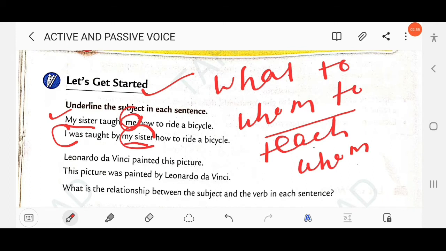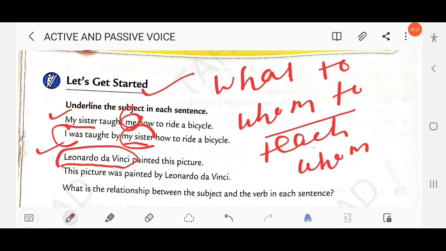Then in the second example, Leonardo da Vinci painted this picture. Who painted this picture? If you want to know the subject, just ask the question: who painted? Here you will find the subject is Leonardo da Vinci, because the subject performs the action.